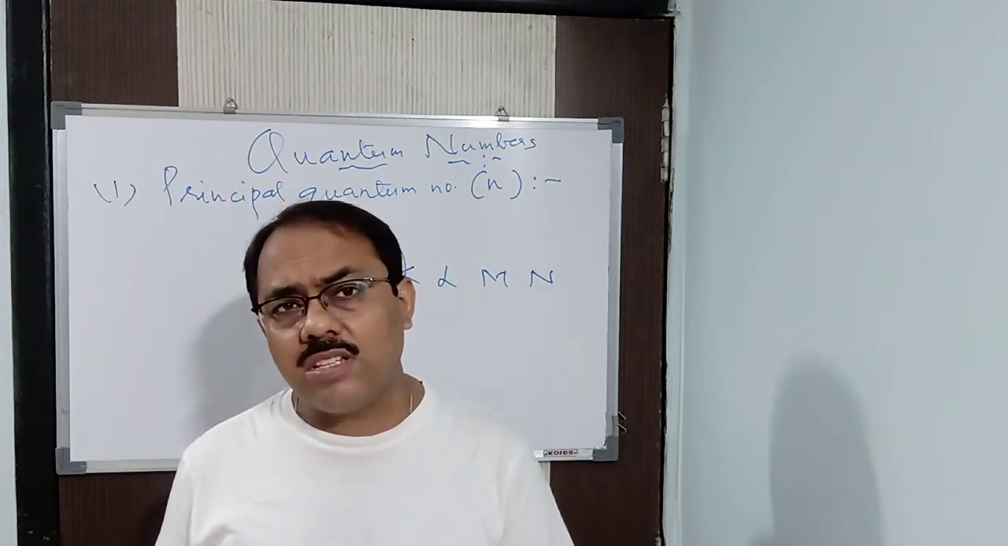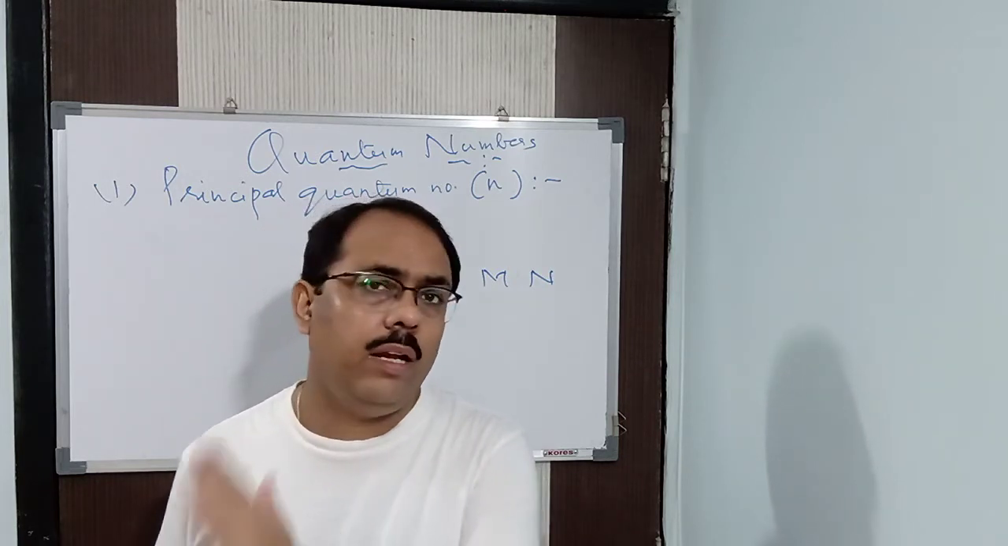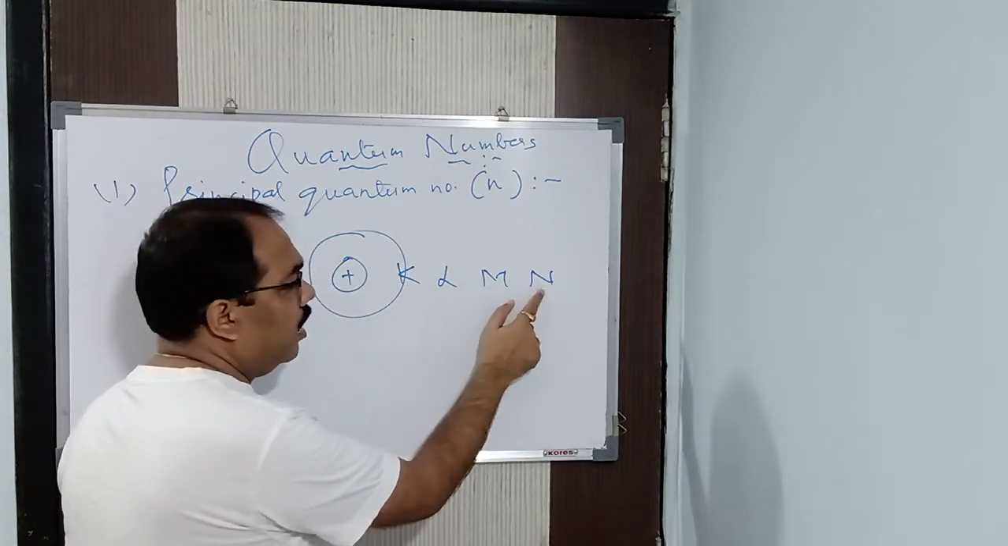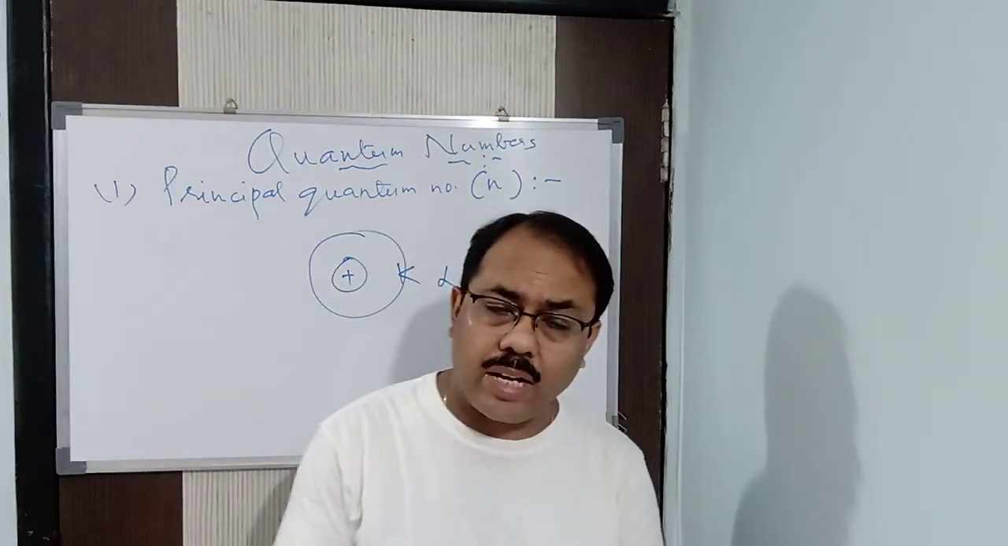And the name of the shell, the name of the energy level, is taken to be, as we have already read, K, L, M, N in this way. The first shell is the K shell, the second shell is the L, then the third shell is the M, N, and in this way it goes on. How many shells maximum can we have? 7. We can have a maximum of 7 shells.